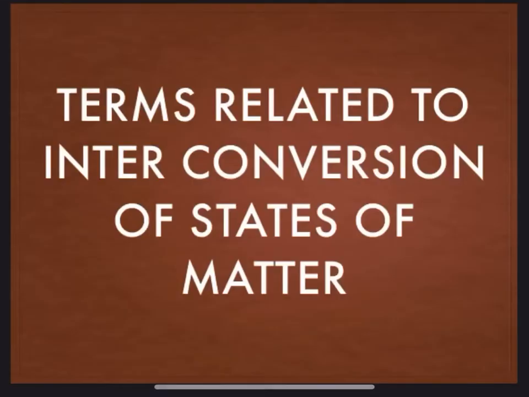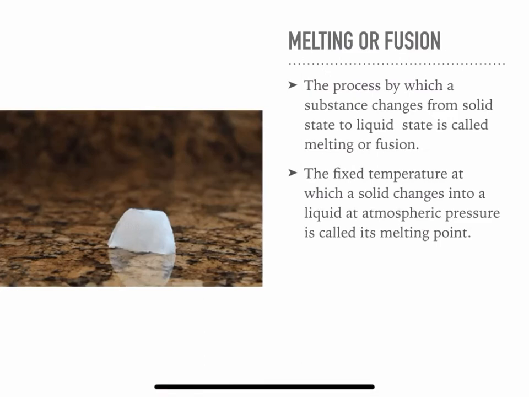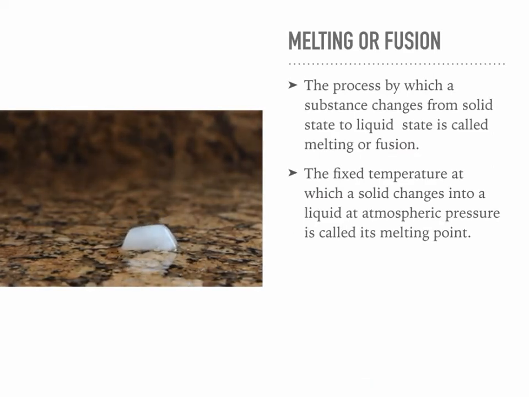Let us study some terms related to interconversion of states of matter. The first one is melting or fusion, which is very common to us. The process by which a substance changes from solid state to liquid state is called melting or fusion. Refer to the animation. The fixed temperature at which a solid changes into a liquid at atmospheric pressure is called its melting point. The temperature remains constant till whole of the solid changes into liquid.